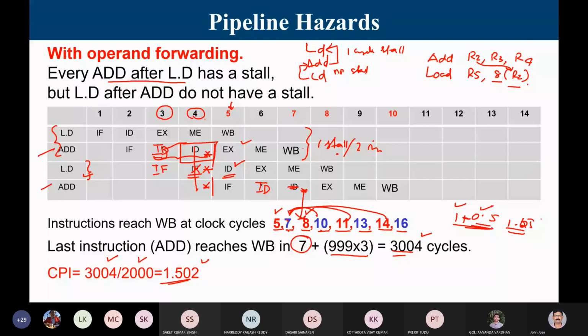Is the doubt clear? Yes, sir. Okay. So you cannot have two instructions performing the same operation at the same time. No two instructions can be in the ID stage at the same time. Any other query, anyone?